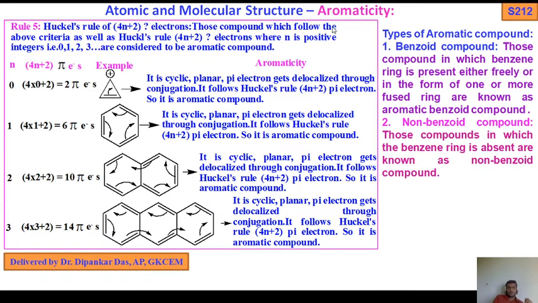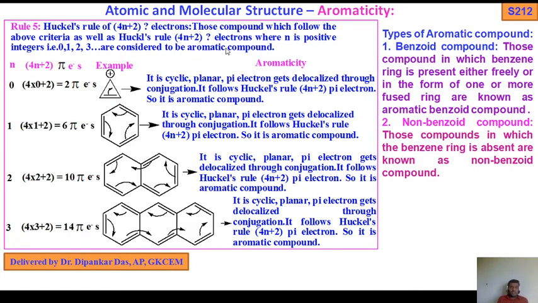The compounds which follow the above criteria as well as Huckel's rule of 4n plus 2 pi electron system. There will be no integral signs; there will be pi electrons. Due to the structure produced in ChemDraw software, pi is not taken, and pi should be incorporated through paint. That's why by mistake it has been written as an integral sign, but it should be pi electrons.